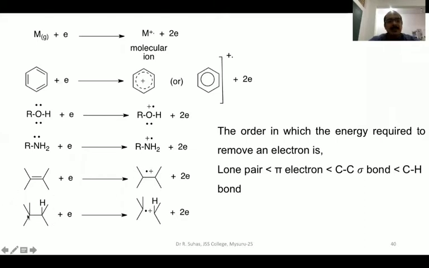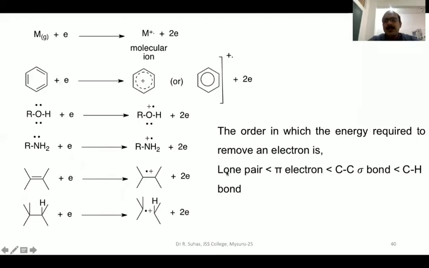And this is the case of alkanes. Alkanes have two types of sigma bonds. One is the CC sigma bond, another is the CH sigma bond. It is easy to remove the CC sigma bond electron rather than the CH sigma bond electron. So here the CC bond is cleaved. Imagine instead of a bond there are two electrons, by the contribution from both the carbons, dot dot. You remove one dot, it becomes plus. So this is the formation of the molecular ion in the case of a saturated system like alkanes.